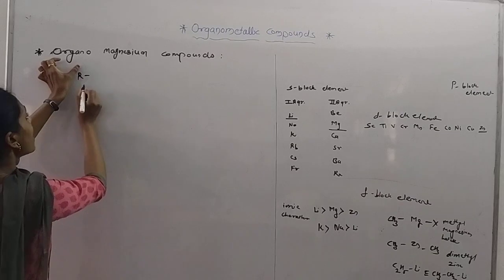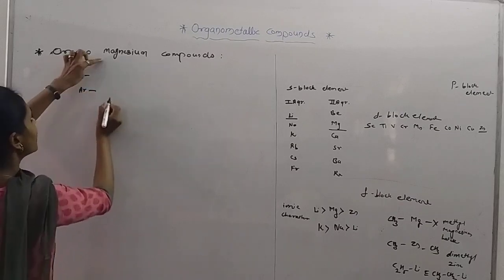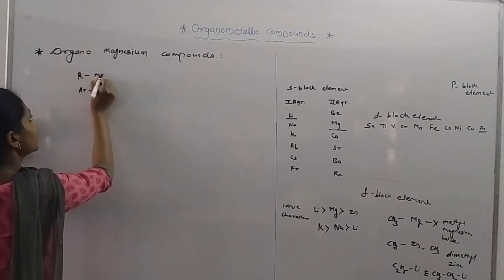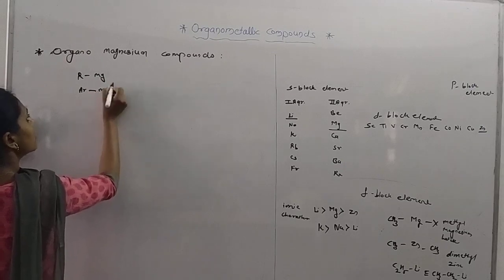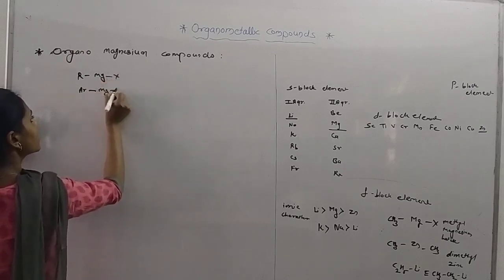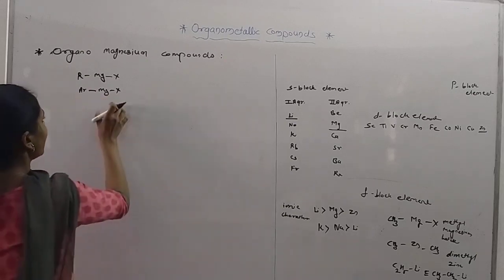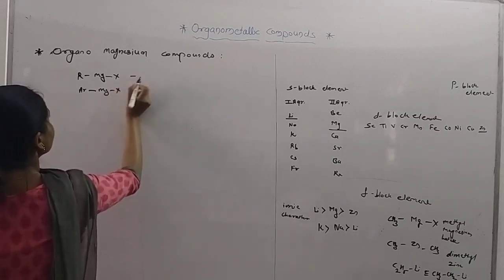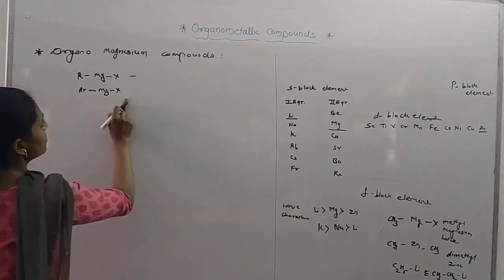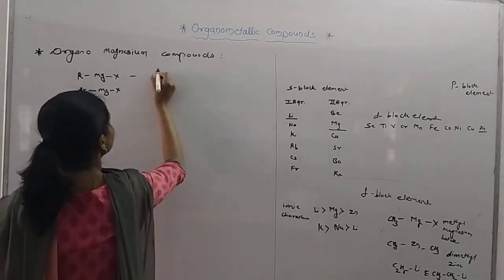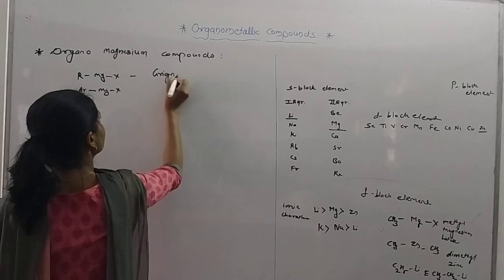Next is Mg, and here I write X. Why I have written this group, I have told you. This is RMgX or ArMgX, and it's also known as the Grignard reagent.